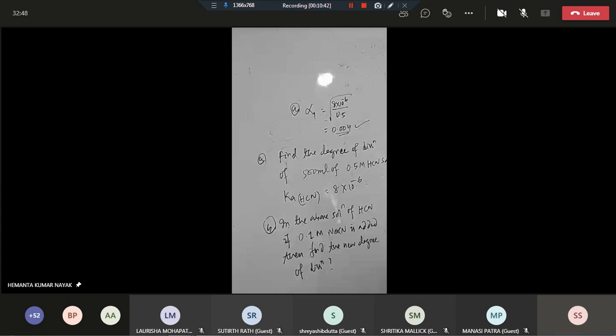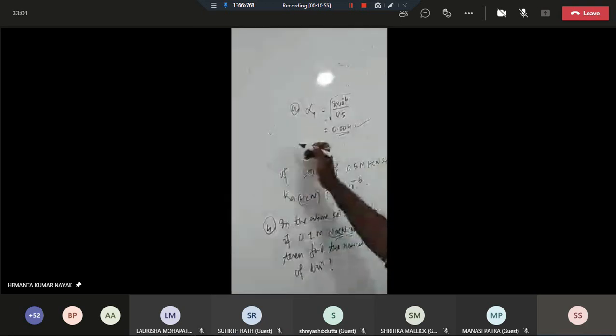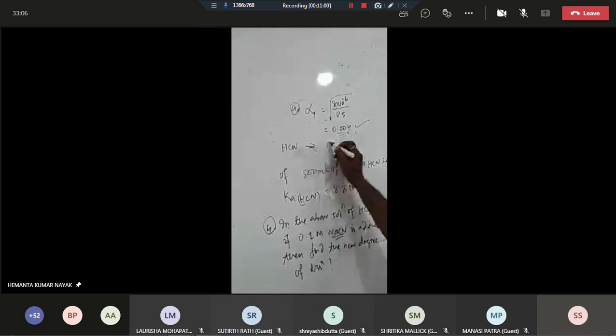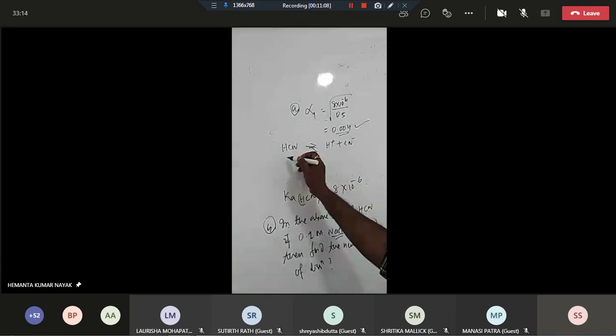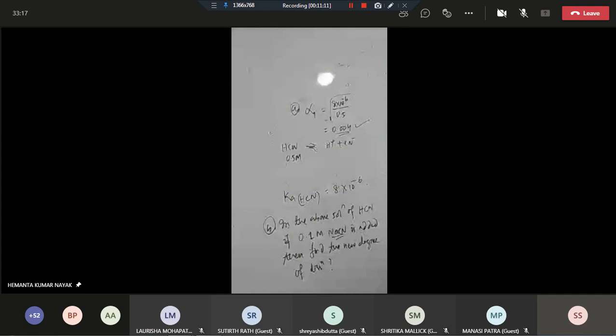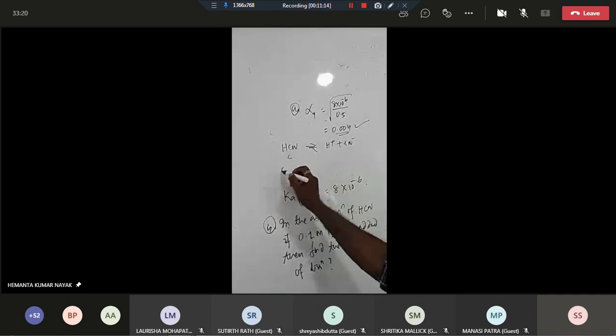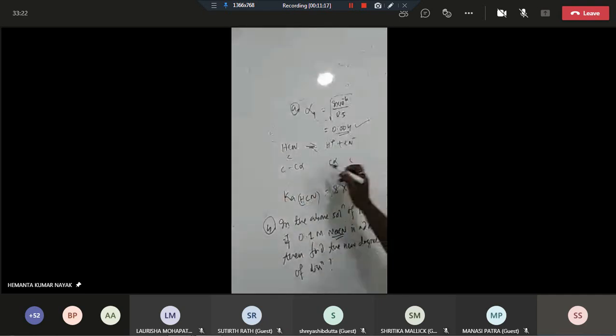Now coming to part B. Due to the addition of this sodium cyanide, will the degree of dissociation be decreased or increased? Decreased. Now we'll check that. Hydrogen cyanide gives H+ and CN−. This is 0.5 molar, 500 ml. The concentration is C minus C alpha, and the products are C alpha 2 each.